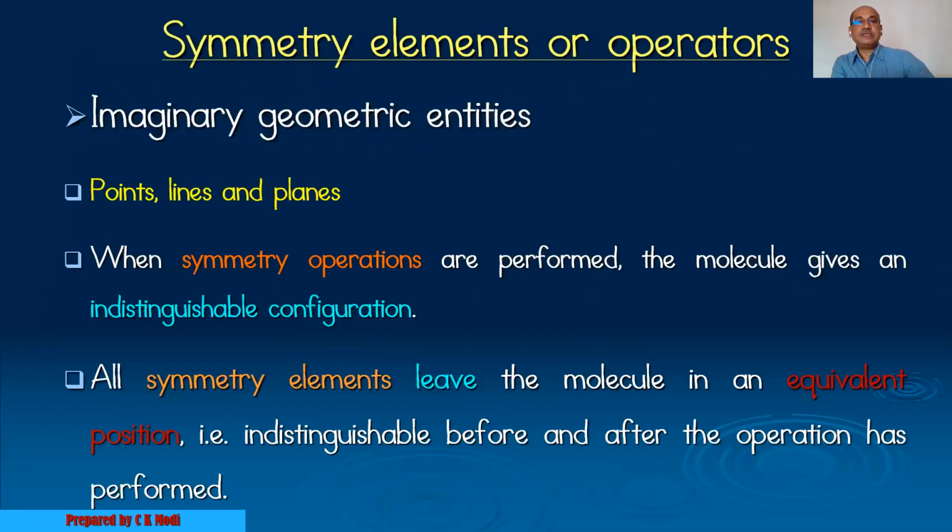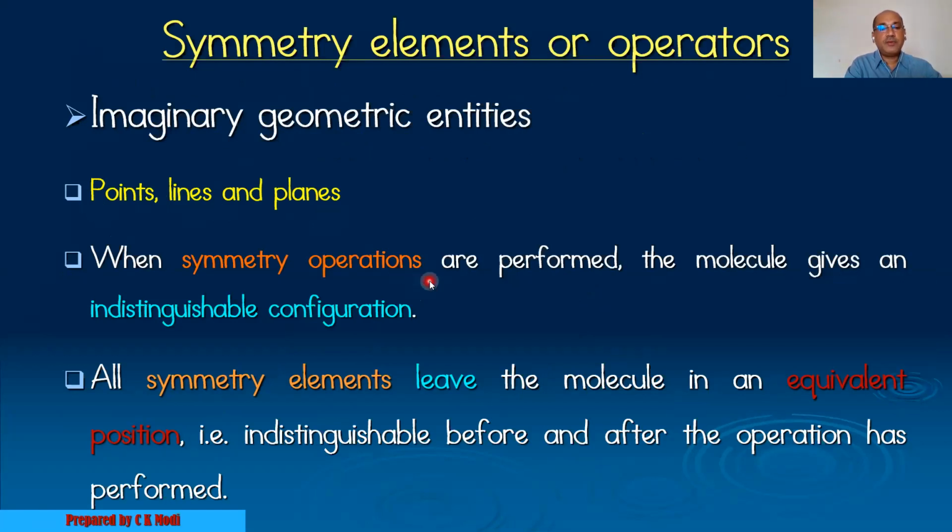Now the important thing: symmetry elements or operators. What do you mean by symmetry elements? Symmetry elements are nothing but imaginary geometric entities. They might be points, lines, and planes.